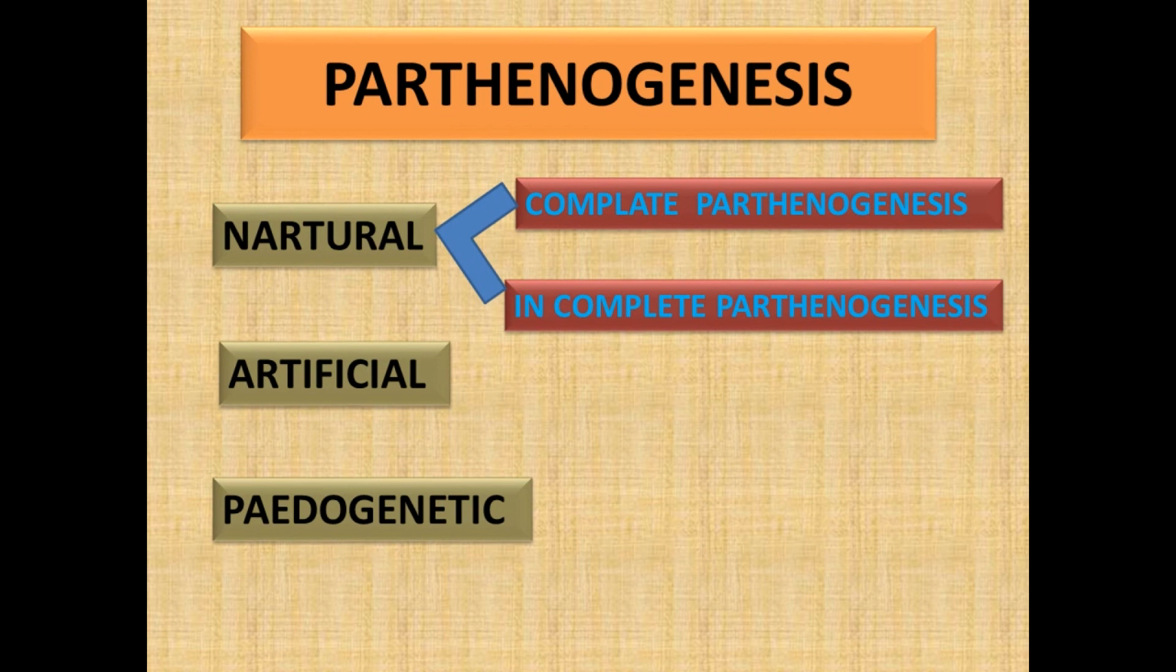Next, let us discuss artificial parthenogenesis. Here the egg sometimes develops parthenogenetically by various chemical and physical factors, a process known as artificial parthenogenesis. The last one is pseudogamic parthenogenesis. Here the larva produces a new generation of larvae by parthenogenesis. It occurs in the sporocyst and redia larva of liver fluke.